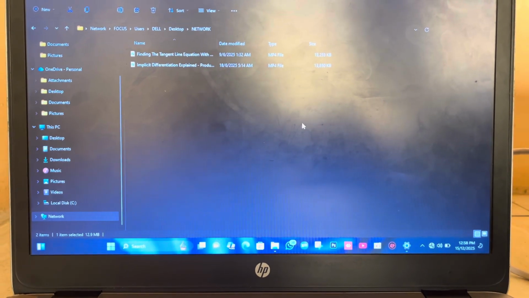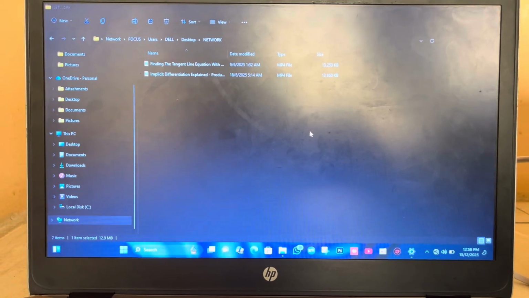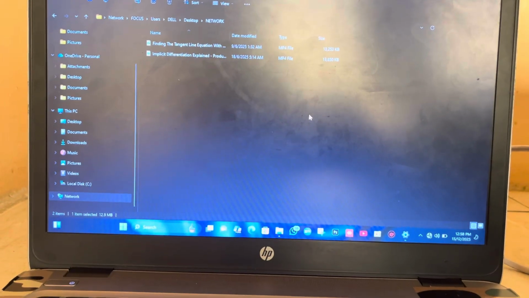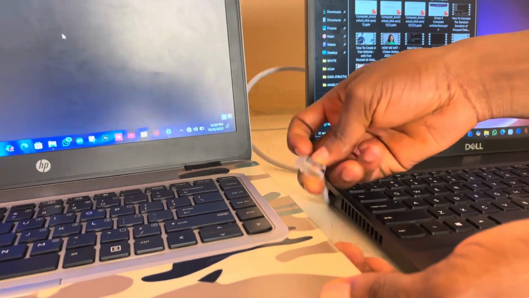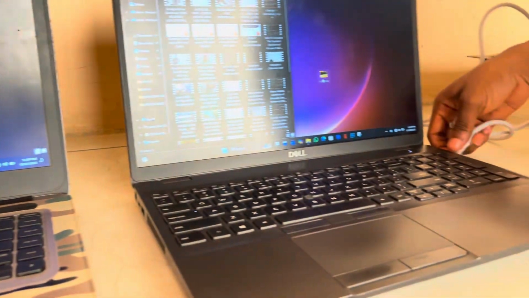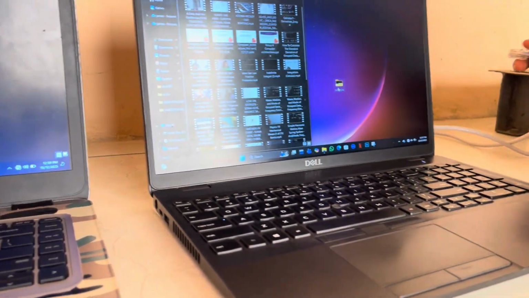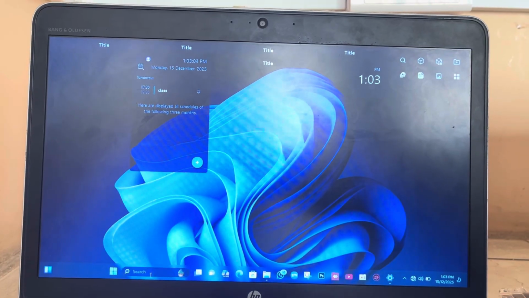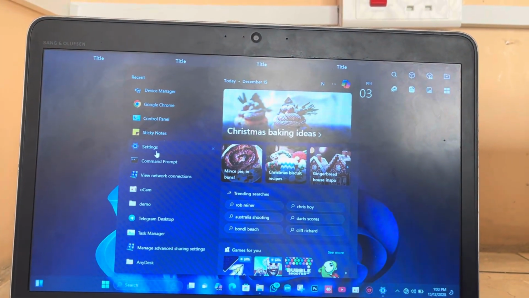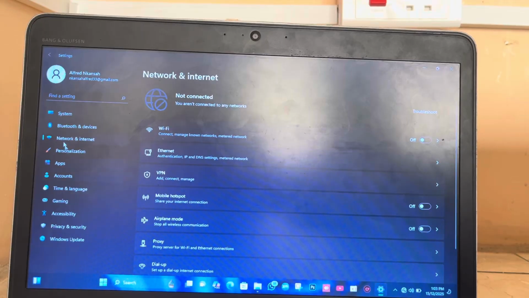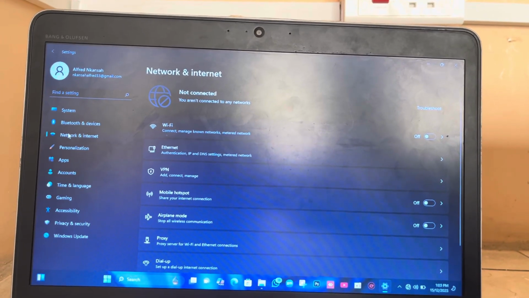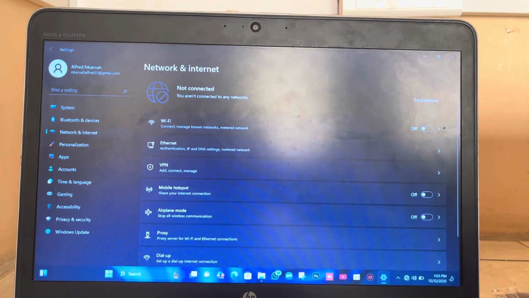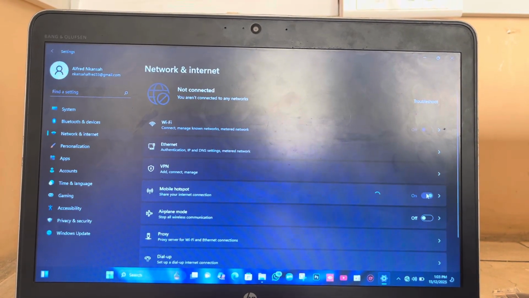We are going to disconnect the Ethernet cable and still share files through the folder created and see how it will work. Let's disconnect the Ethernet cable from the PC. In the first PC, you will go to settings, then network and internet. Then from here you go to mobile hotspot. You will turn mobile hotspot on.